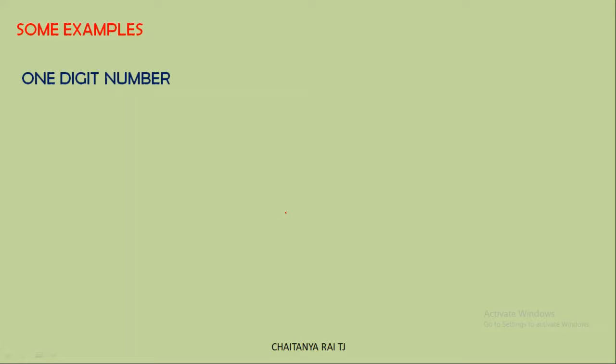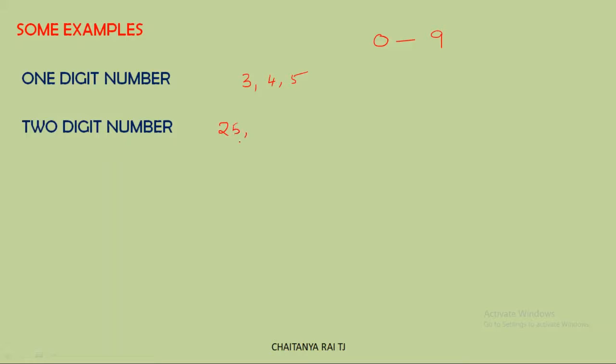And we will see some examples. The very first one is a one-digit number. We have to consider just one digit. We can randomly select numbers like 3, 4, 5, whatever. The second one is a two-digit number. Out of the digits from 0 to 9, we have to select 2 at a time. That means 25. You can reverse it as 52, or 32, 47, and so on.